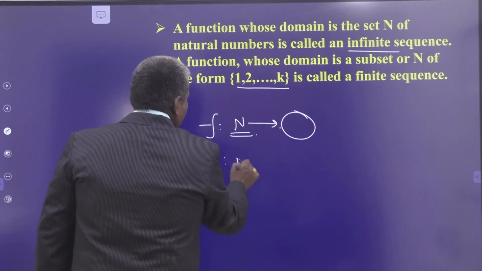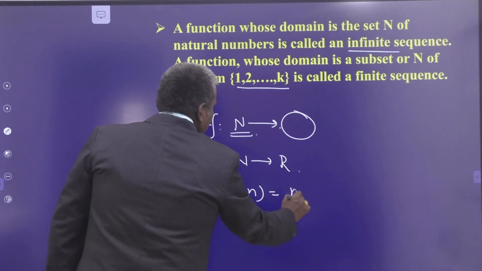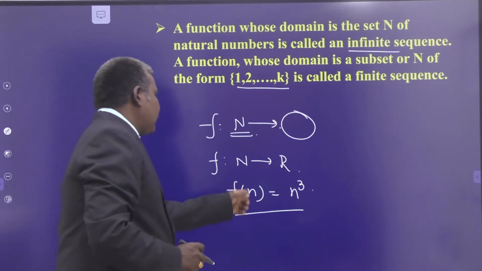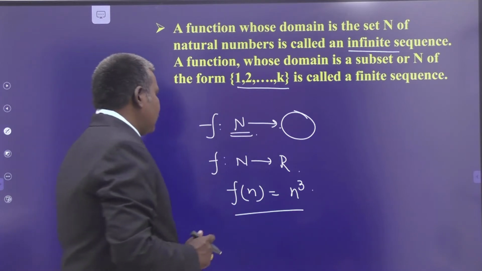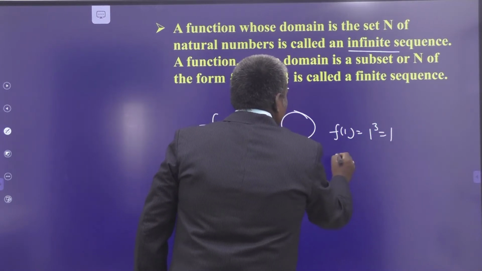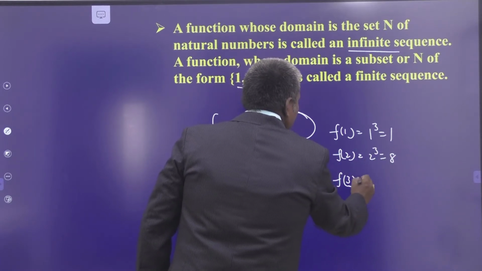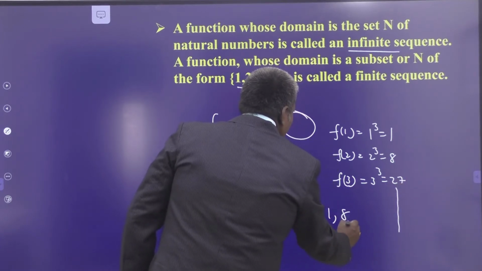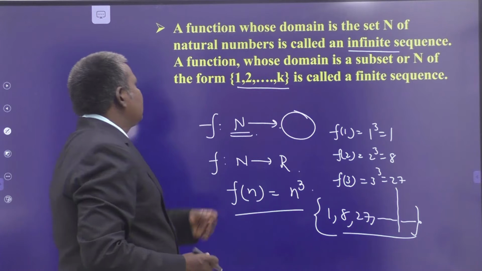Suppose f is a mapping from N to R, defined as f(n) = n cube. It is an infinite sequence. So n takes values from the set of natural numbers, beginning from 1, 2, 3, 4 and so on up to infinity. So we write f(1) = 1 cube, that is 1. f(2) = 2 cube, that is 8. f(3) = 3 cube, that is 27, and so on. So 1, 8, 27 and so on. It is a set, and it forms a sequence.